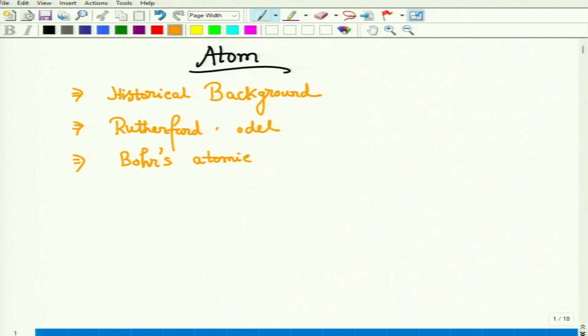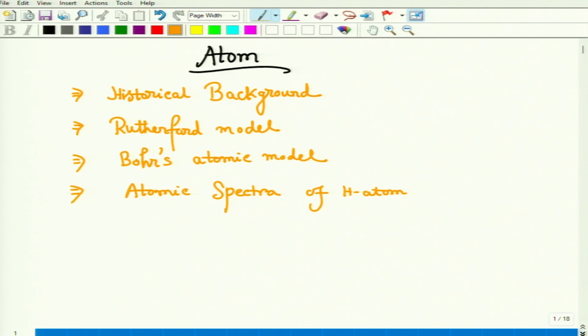After discussing the Bohr's model, we will also deal with de-Broglie's hypothesis to prove the Bohr's model as well. Then we will discuss the atomic spectra of hydrogen atom, and also we'll try to make justification of that atomic spectra by using the Bohr's atomic model.